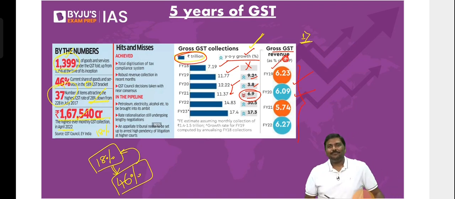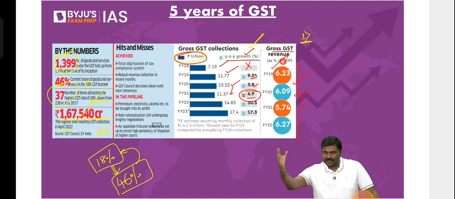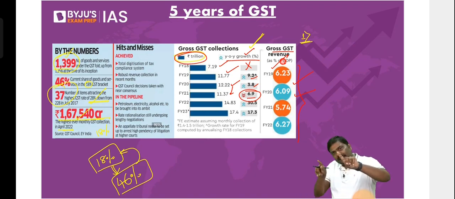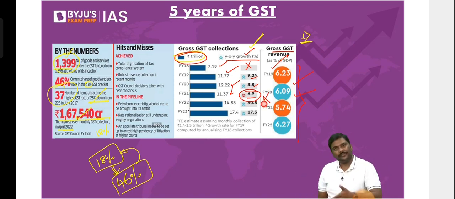Okay, so I will look at this. The GST revenues as a percentage of GDP. I'll ask one question here: have consistently increased in the last 5 years. The statement is wrong, by the way. The data is there in front of you. Have a look at it.